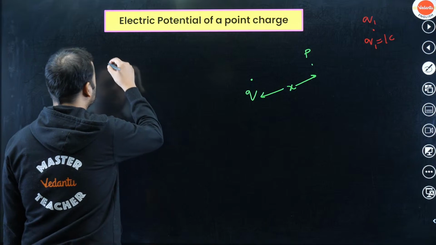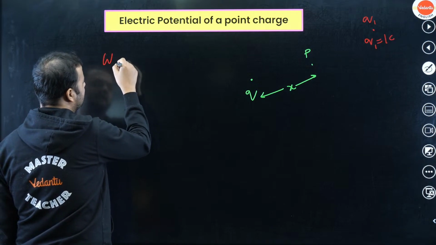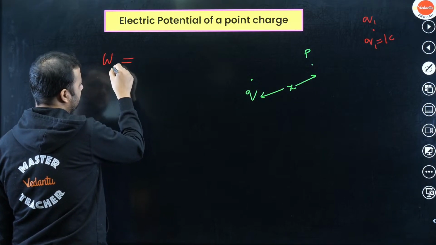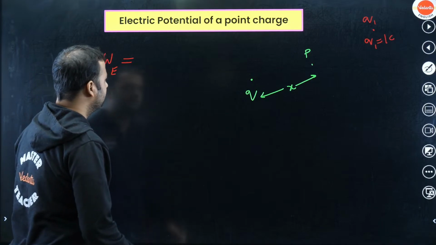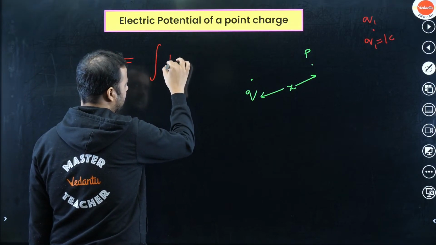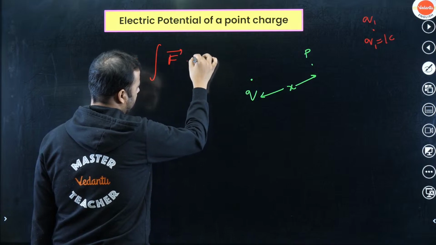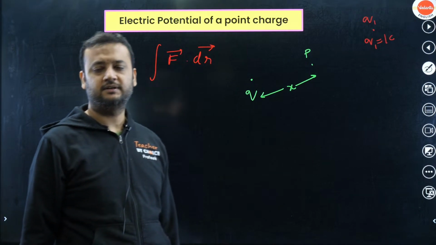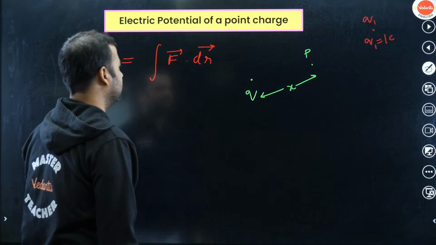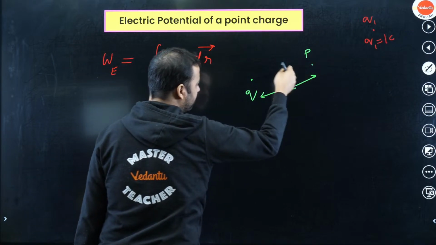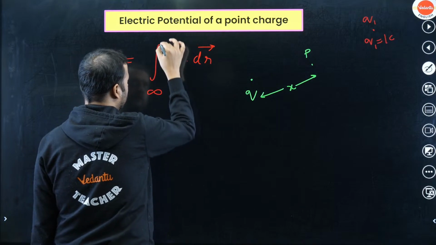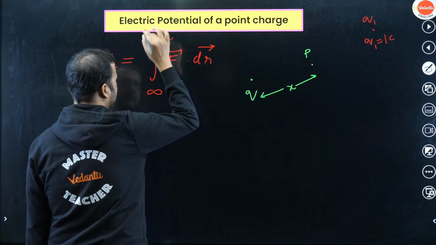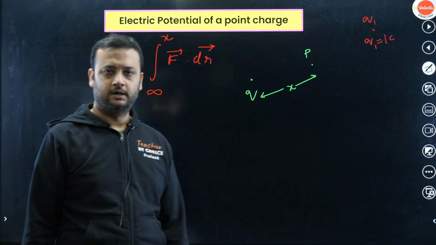So what is the formula of work done? How do you calculate work done? Work done by the external agent is given by the integration of F dot dr. This is how you calculate the work done, and this displacement is happening from infinity to x. So this we'll have to calculate from infinity to x. I hope you understand.